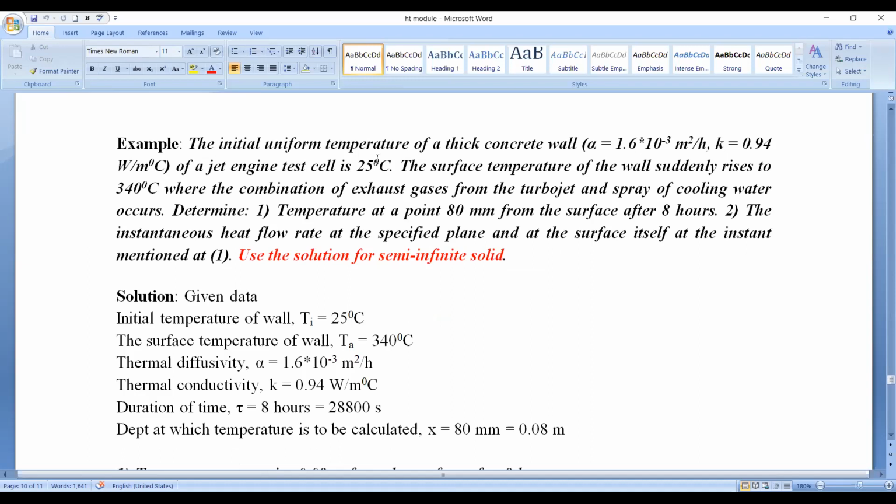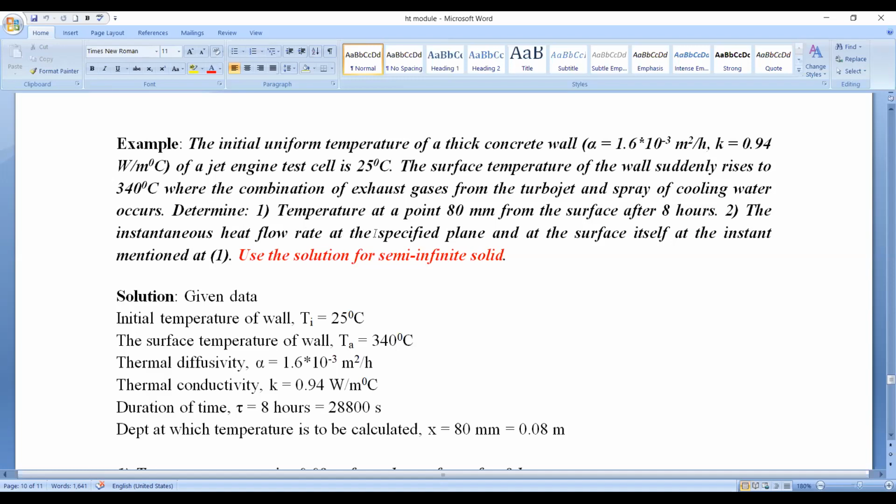The initial uniform temperature of a thick concrete wall, alpha equals 1.6 into 10 to the power minus 3 meter square per hour, thermal conductivity K equals 0.94 watt per meter degree centigrade, of a jet engine test cell is 25 degrees centigrade. The surface temperature of the wall suddenly rises to 340 degrees centigrade, where the combination of exhaust gases from the turbojet and spray of cooling water occurs.